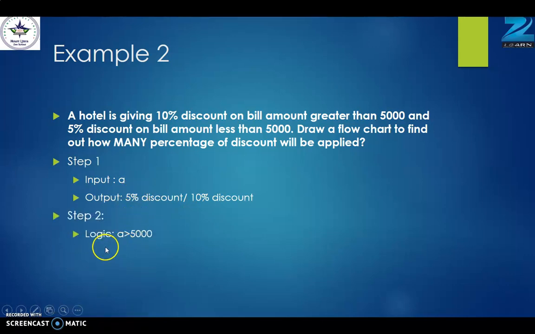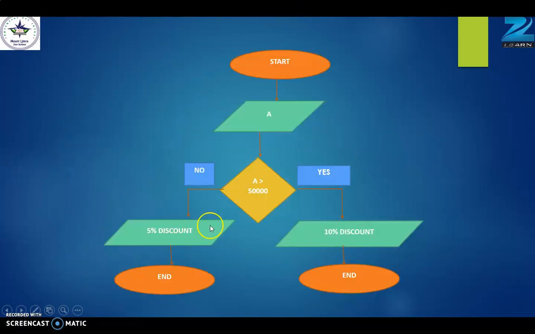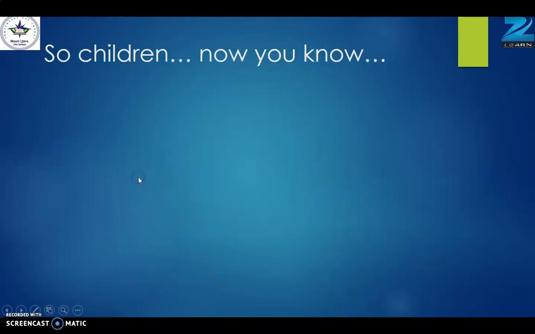Step 2. Logic. What logic will we apply? We will check if the amount is greater than 5,000 or not. Then step 3, draw a flowchart. So this is the flowchart for this problem. We will start. We will take one amount, we will check the condition whether the amount is greater than 5,000 or not. Here I just made a mistake: the amount is written as 50,000 but actually it is 5,000. Then if it is yes, then 10% discount will be applied. If no, then 5% discount will be applied.